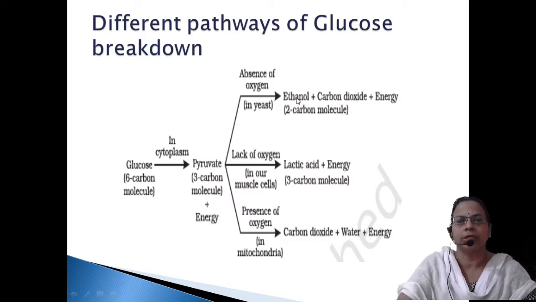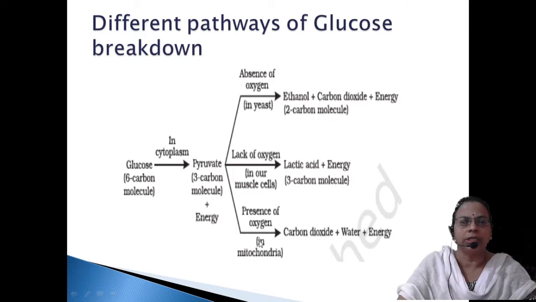The products are ethanol, carbon dioxide and energy. Ethanol is a 2 carbon compound. In the absence or deficiency of oxygen in our muscles, Ascaris, etc., lactic acid fermentation takes place. The end product is lactic acid and energy, which is a 3 carbon compound.